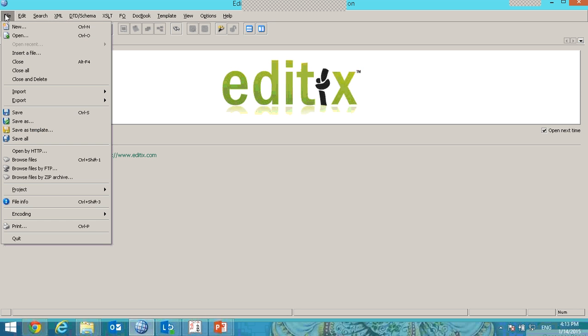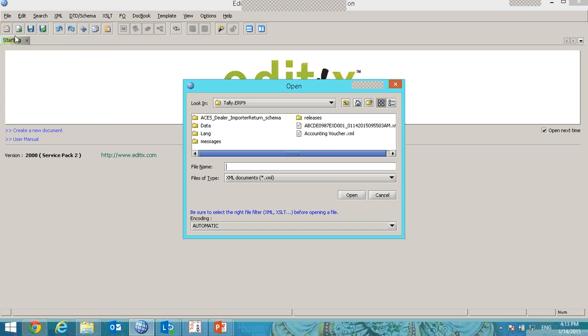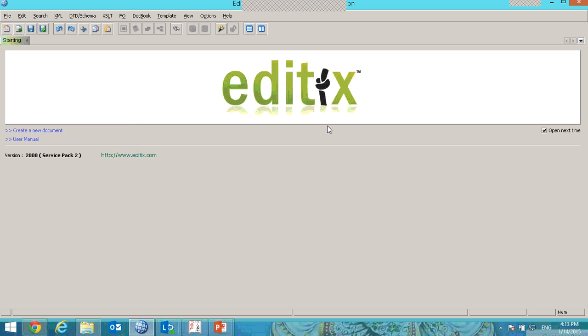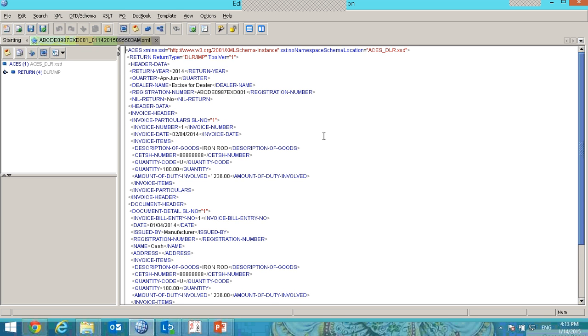I'll go to File and go to Open. So here I'll open my Tally folder. This is my Tally folder. You can browse and select it, or you can give the file name. And then you have to select the XML file that should be validated. So once after opening the XML file, you can see it will come in this format. After that, below you, there is a ticked option.